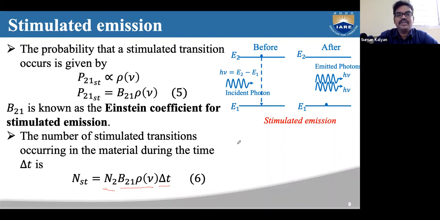If the atom loses energy on its own and jumps back to the lower energy level, we call that spontaneous emission. If the atom interacts with the incident photon and jumps back to the lower energy state by giving out a photon, that is what we call stimulated emission, because it is induced by the interaction with the incident photon.